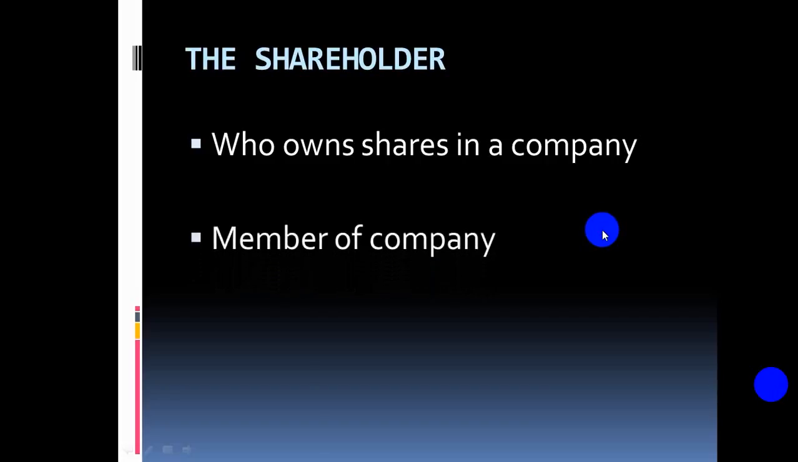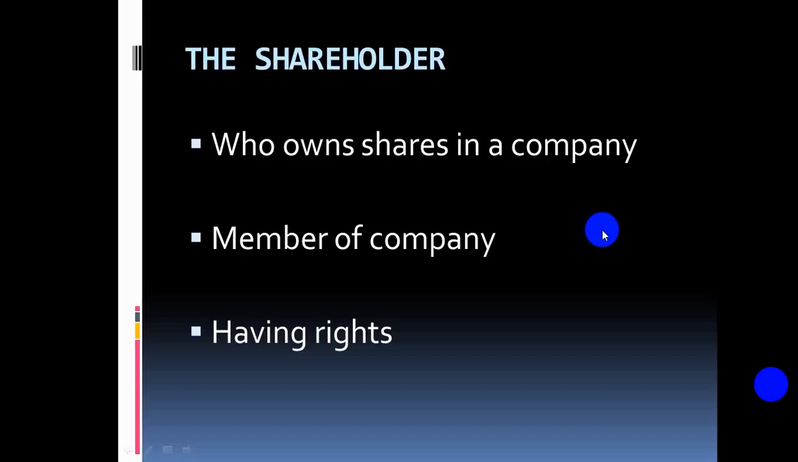As I said, a shareholder is a member of the company because he owns some shares, so we can say he can also be a co-owner, and has rights. A shareholder is the person who owns shares in the company, and he is also a member of the company, having the rights.